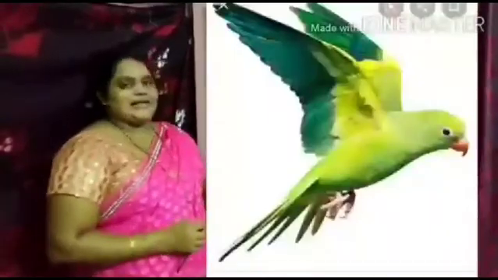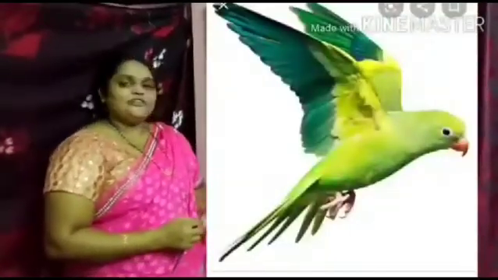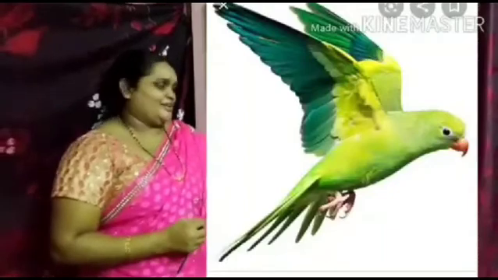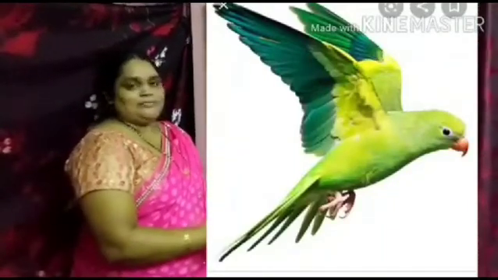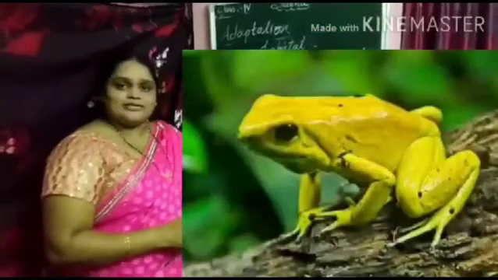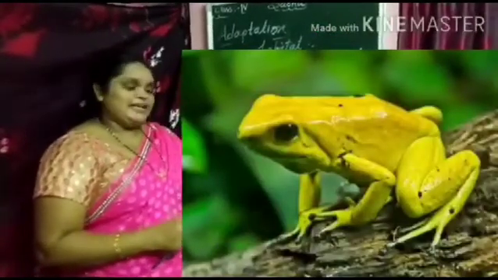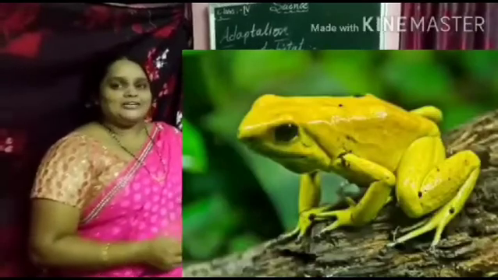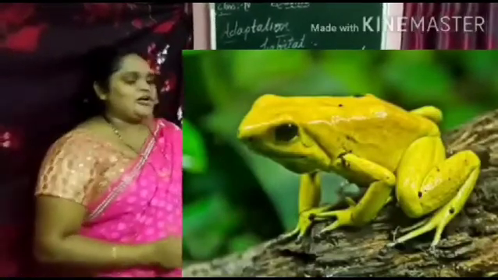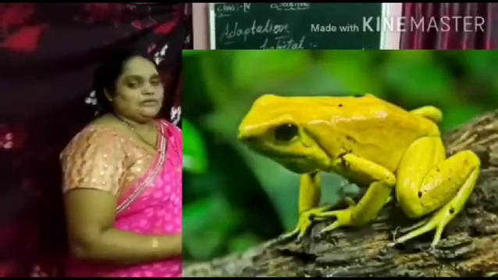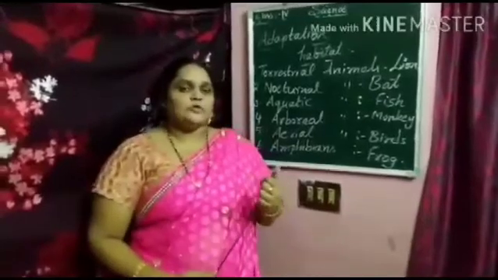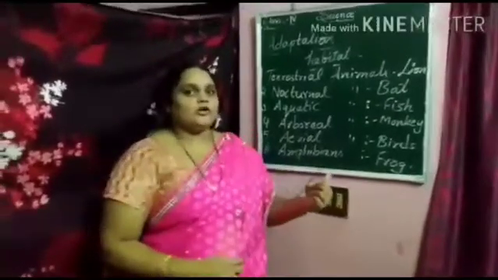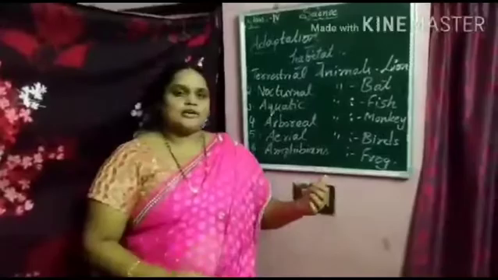Aerial animals, the animals which fly in air, are called aerial animals. Example, birds. Amphibians, these animals live both on land as well as in water, and are called amphibians. Example, frog. Dear children, once we can recall, these are the important points in our textbook.